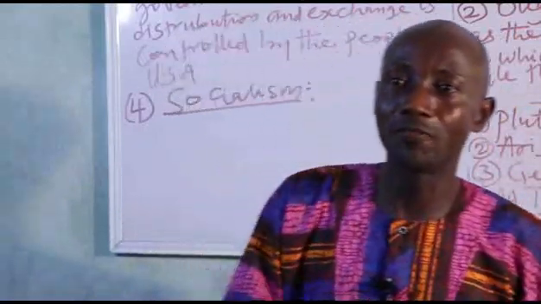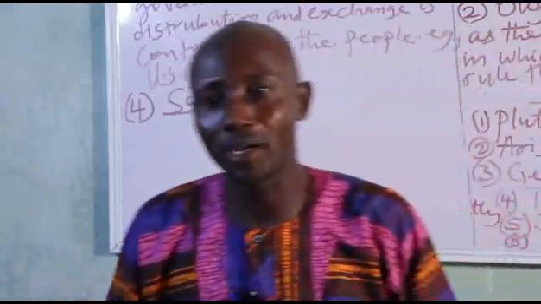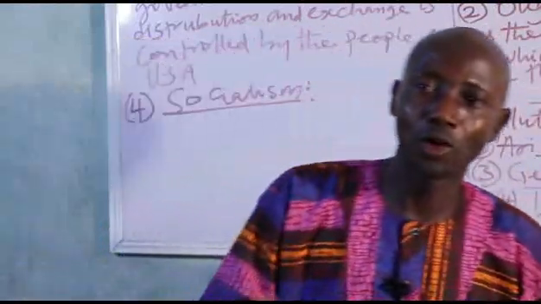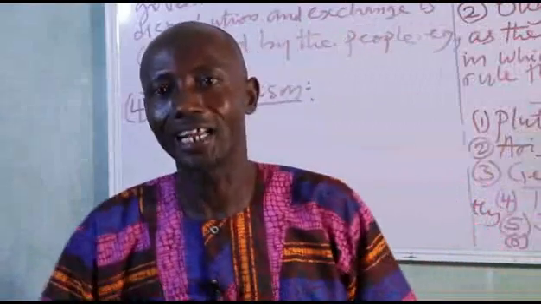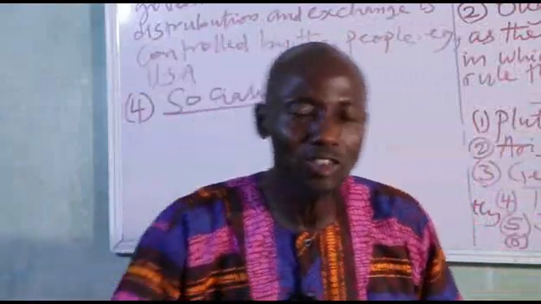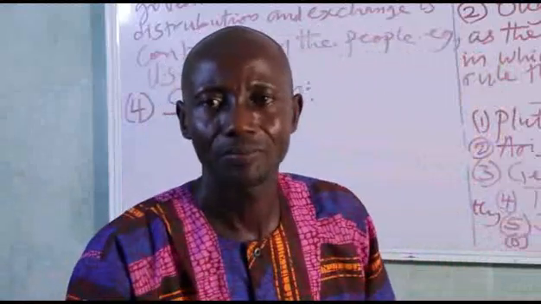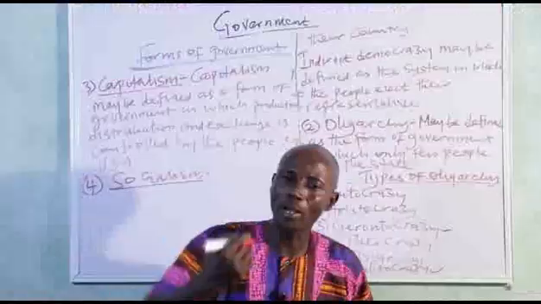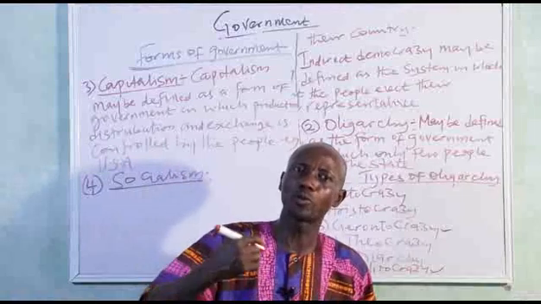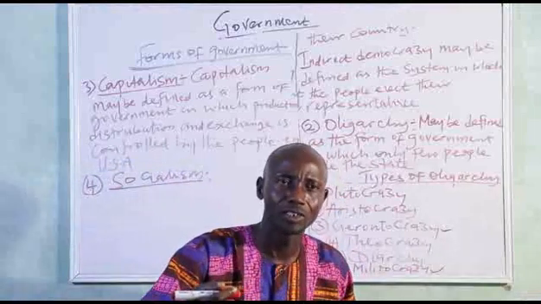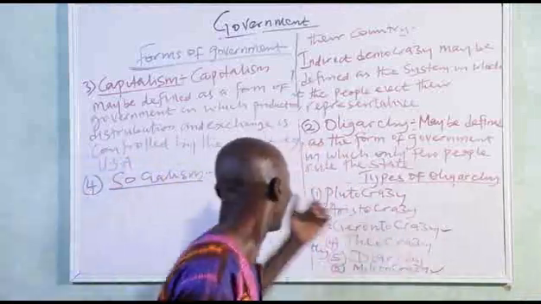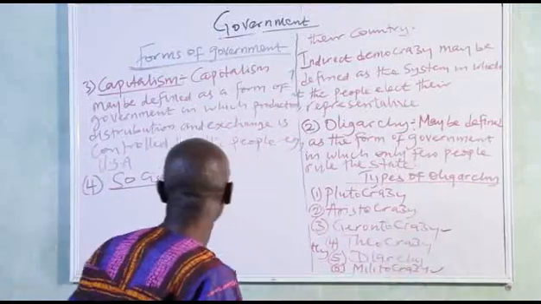Socialism may be defined as a form of government in which production, distribution, and exchange is controlled by the state. That is when the government of a state controls all the production, distribution, and exchange. They practice what? Socialism. I want to write it on board.